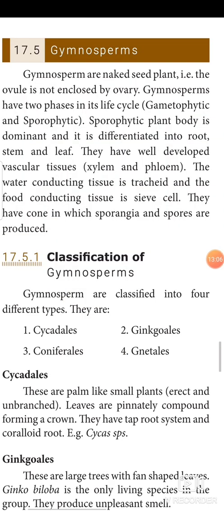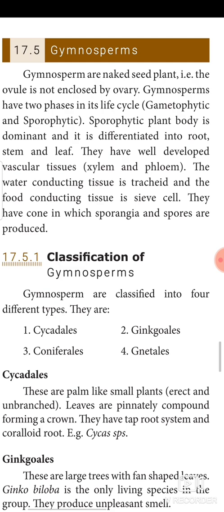Next we need to see about gymnosperms. Gymnosperms are naked seed plants, that is, the seed is visible outside; we call them open seed plants. The ovules are not enclosed by an ovary. Gymnosperms have two phases in their life cycle, gametophytic and sporophytic. The sporophytic plant body is dominant and it is differentiated into root, stem and leaf. They have well developed vascular tissues like xylem and phloem. The water conducting tissue is tracheid and the food conducting tissue is sieve cell. They have cones in which sporangia and spores are produced. The cone is conical in shape.